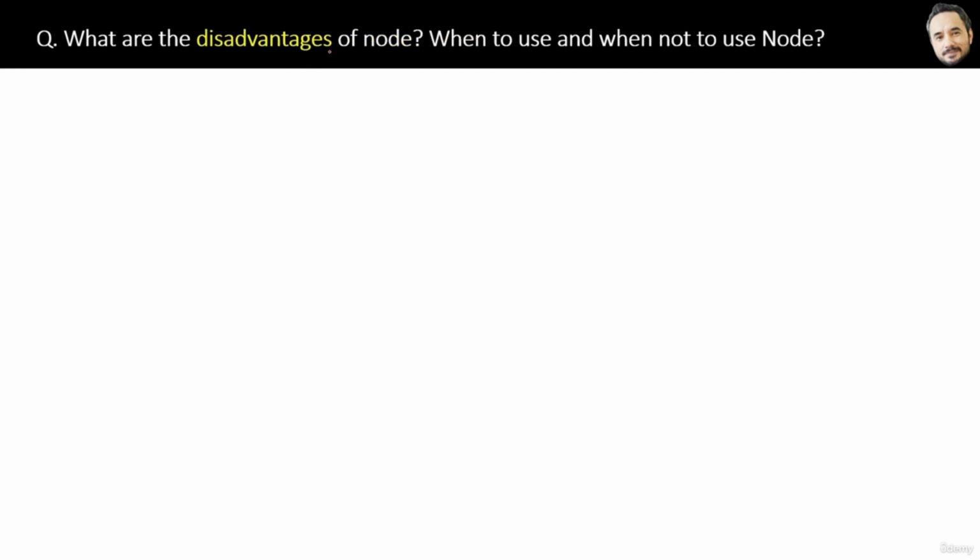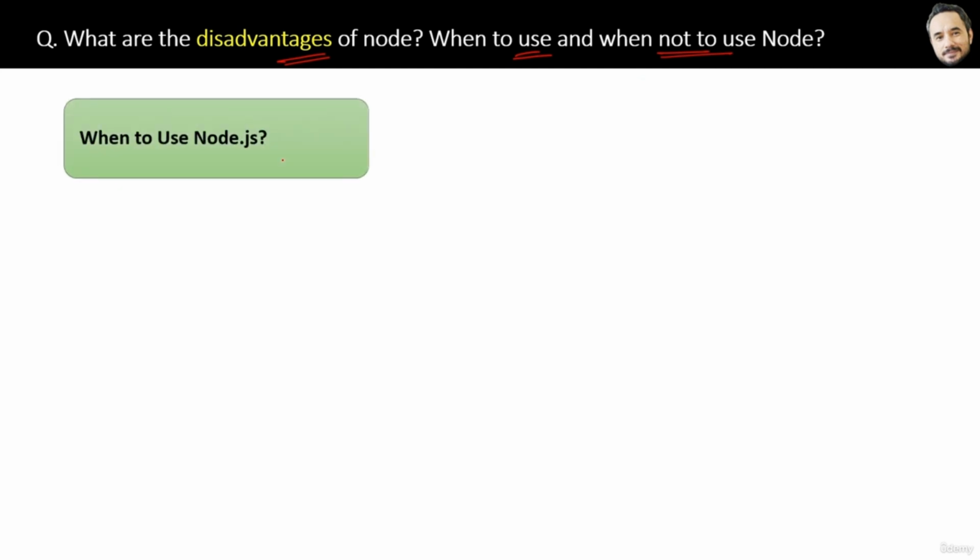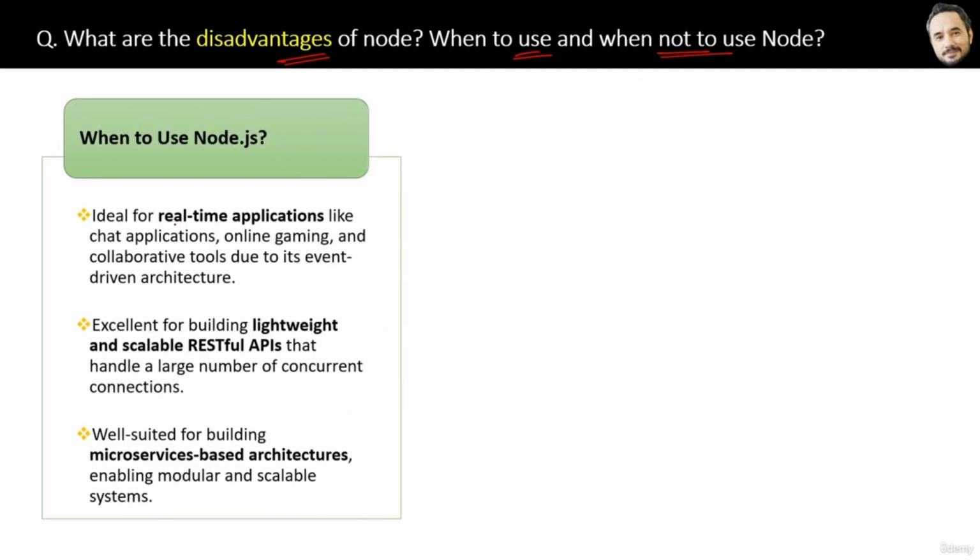What are the disadvantages of Node? When to use and when not to use Node? Everything of course has some disadvantages in this world, so does Node also have something? You already know when to use Node for your project, right? It's ideal for real-time applications like chat applications, online gaming, and collaborative tools because of its event-driven architecture.